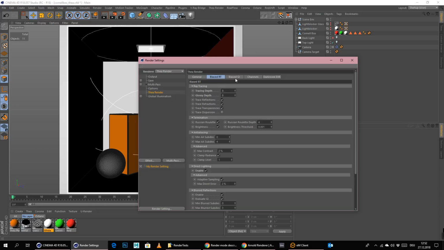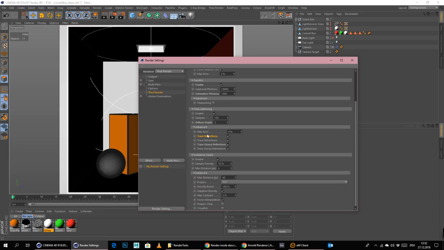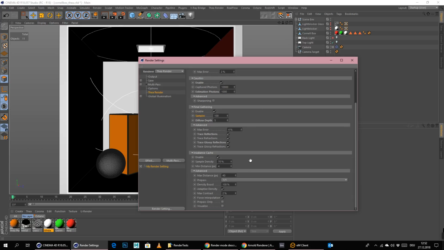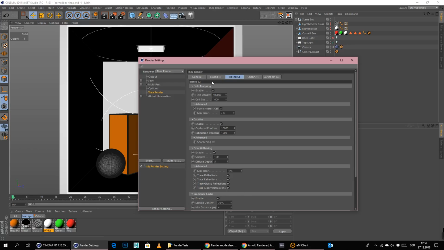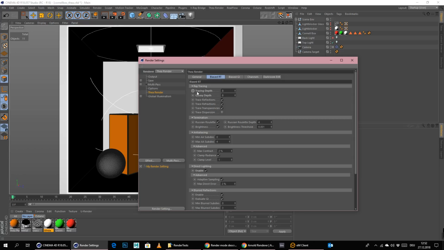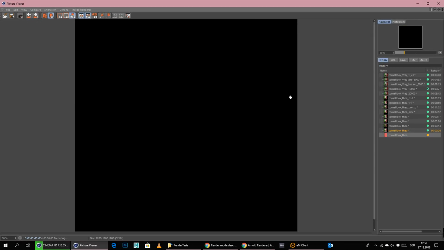Yeah, like I said, the ray tracing is not really working. Let me see this here. Max error 4%, diffuse depth, samples from final gathering, irradiance cache, blah blah blah blah. This is all not helping for such things. It can only be this tracing depth and glossy depth, actually. I mean, let's up this here to 16 maybe. But this will still not do anything.